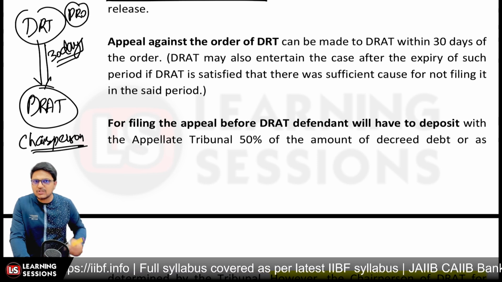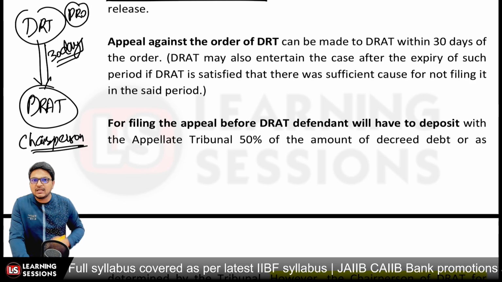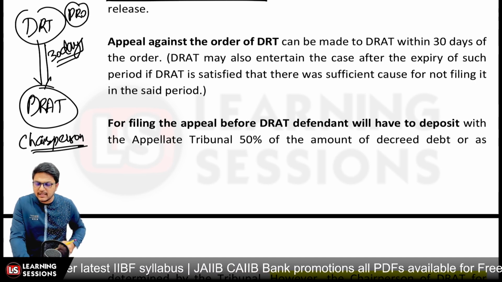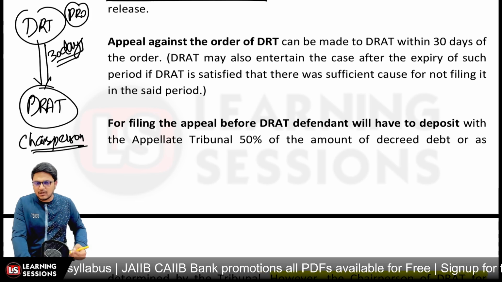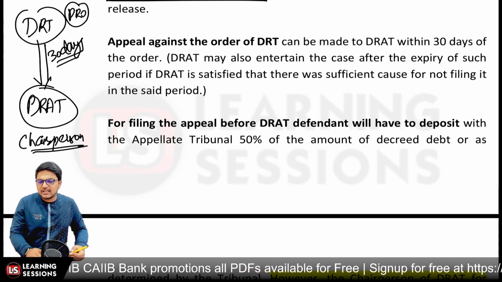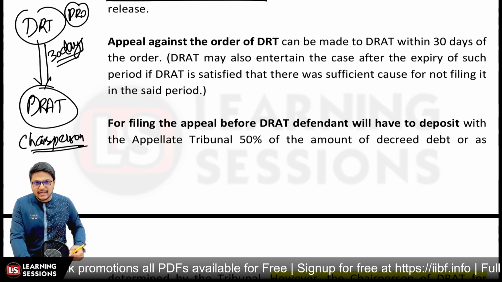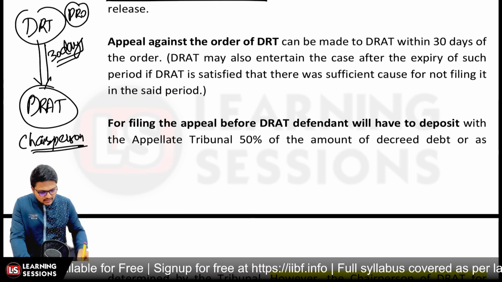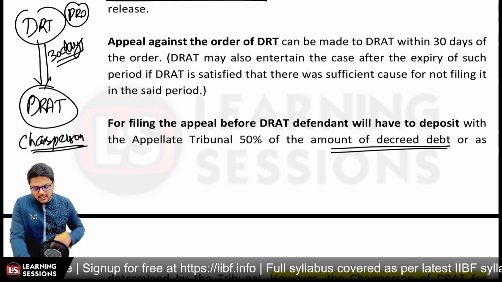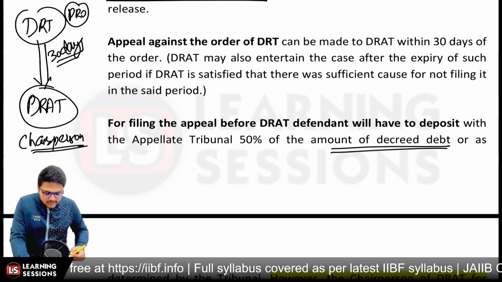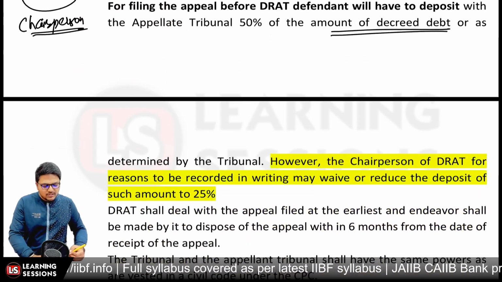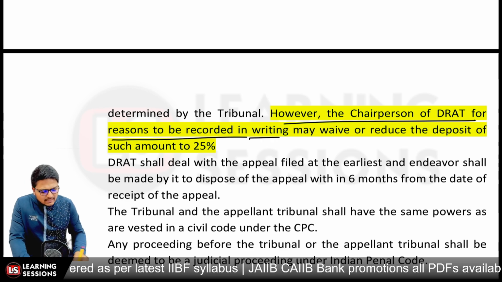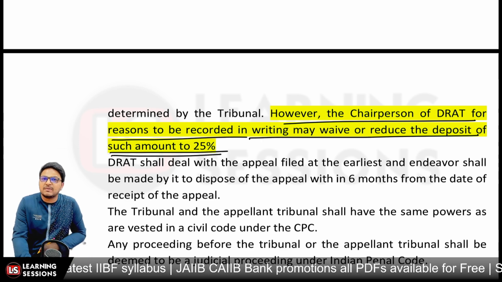Even after the expiration of such an appealing period, if the chairperson is satisfied that there was sufficient cause for not filing the appeal within this period, the chairperson can allow the appeal to be filed in the DRAT even after expiration of such period. And for filing such an appeal with the DRAT, the defendants have to deposit 50% of the outstanding amount, right? Whatsoever the decreed amount was for which the case was filed in the DRT, 50% of that amount is to be deposited. Only then can the appeal be made. But the chairperson of the DRAT, if the reasons are recorded, can waive off or reduce the amount of such deposit to 25%, right?